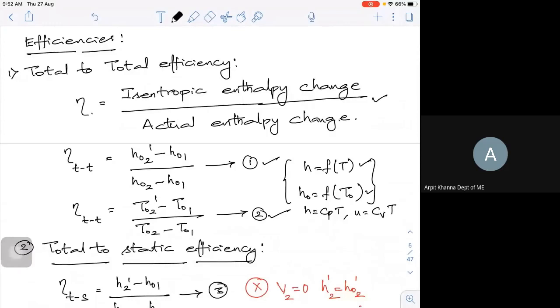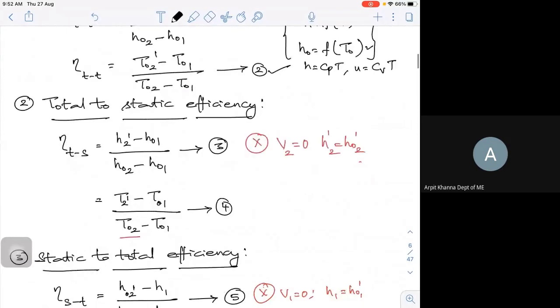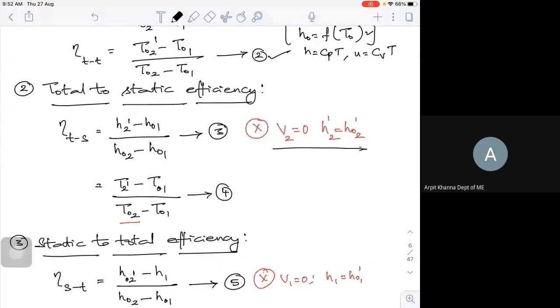Now, total to static efficiency. What is it? At the exit, my velocity is becoming 0. Because there is no dynamic part, I have only the static quantity. So I am left with total to static, which is H2 minus H01 divided by H02 minus H01. In the denominator I have all the stagnation quantities. I can write it in terms of temperature or in terms of enthalpy.